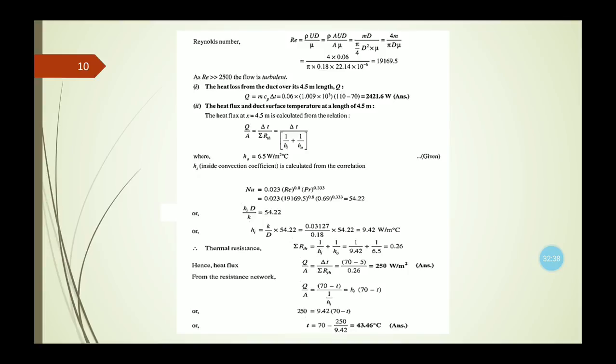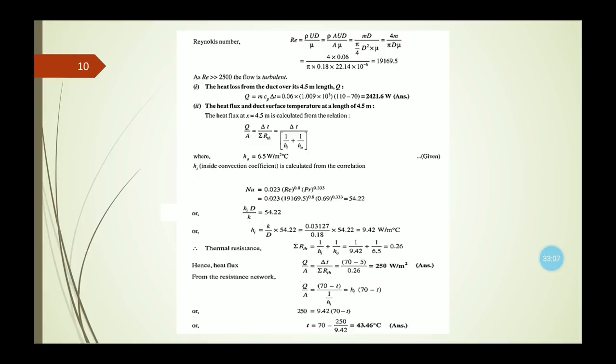Now we need to calculate the heat flux and duct surface temperature at a length of 4.5 meter. To calculate the heat flux, we use the relation Q by A equals delta T by summation R_th, that is the thermal resistance. In this case the thermal resistance will be 1 by Hi plus 1 by Ho, where Ho is 6.5 watt per meter square degree centigrade.